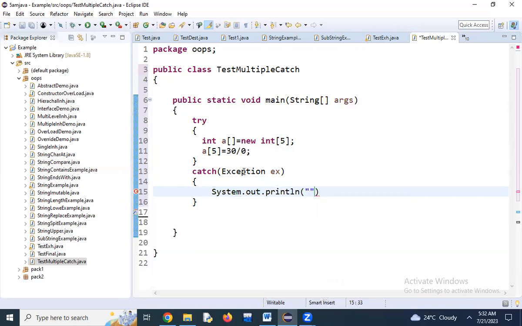Here I can apply the exception, which is arithmetic exception.